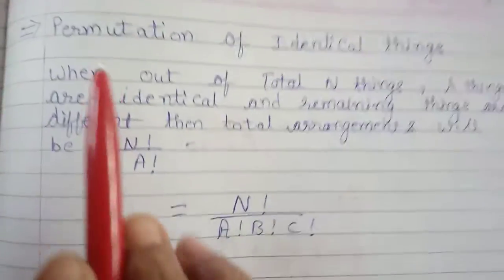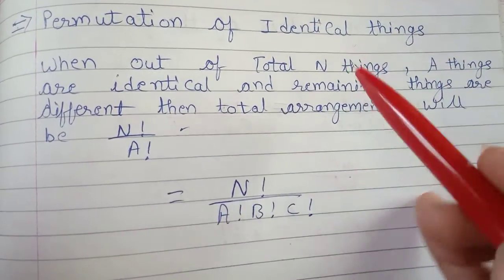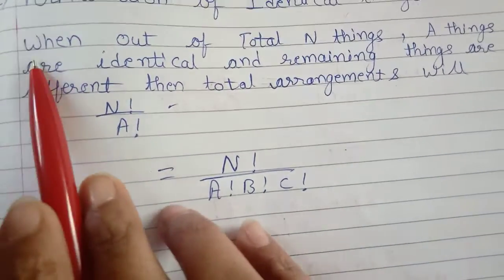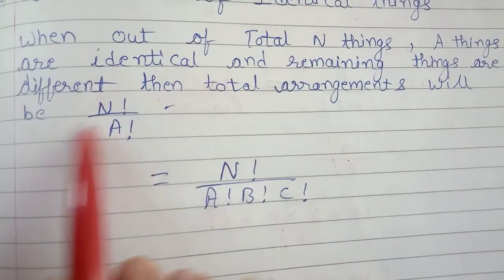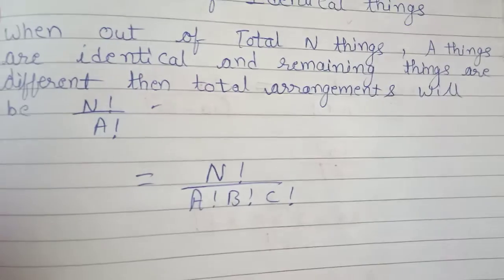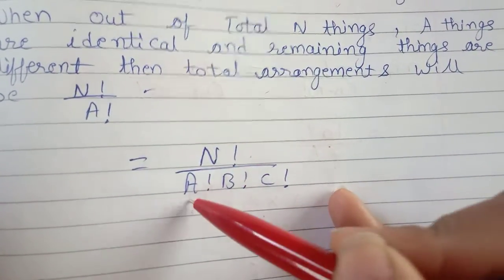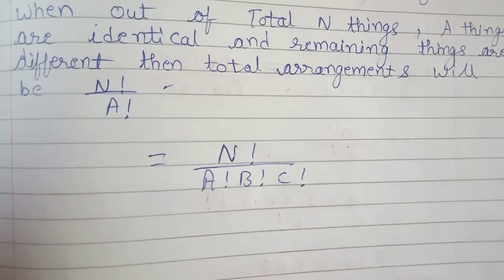Now I made you write one formula, that is permutation of identical things. Identical things means whenever the same letters or numbers are there. When out of total n things, A things are identical and remaining things are different, then total arrangements will be n factorial upon A factorial. If more than one thing gets repeated, then it is n factorial upon A factorial, B factorial and C factorial.